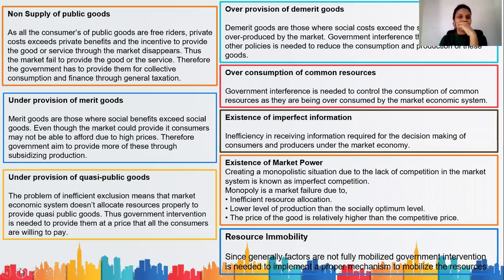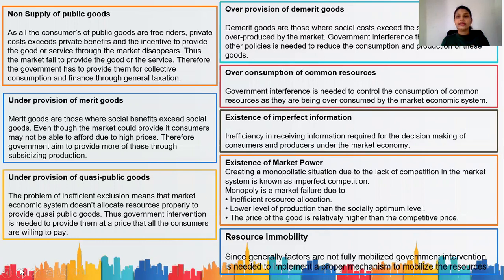First, we'll look at non-supply of public goods. I'll read the slides and then explain. Okay, non-supply of public goods. All the consumers of public goods are free riders, that we already know. Private costs exceed private benefits. Because all the consumers are free riders, the private costs exceed private benefits, and the incentive to provide the goods or service through the market disappears, while private cost is greater than the private benefit.